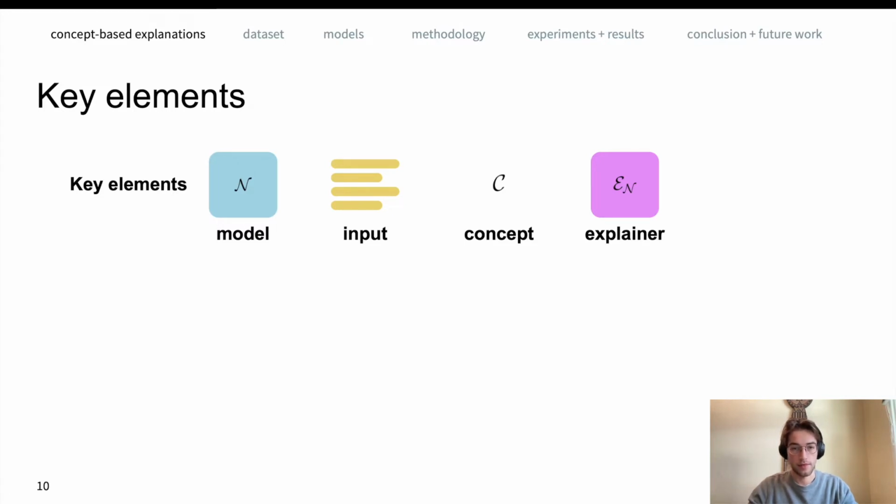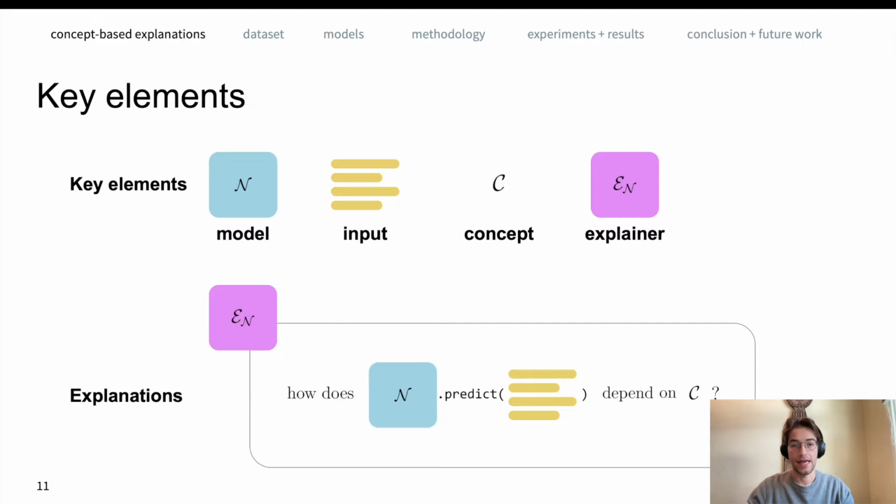An explanation method that is conditioned on the model aims to explain how the model output depends on the specific concept in the input. For example, the explanation method should be able to estimate what the impact of good food, of the concept good food, was on the predicted sentiment of the restaurant review.